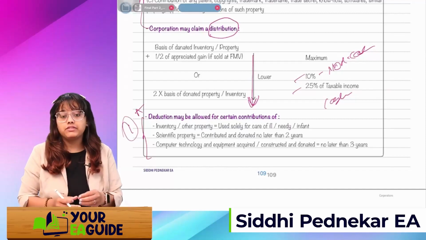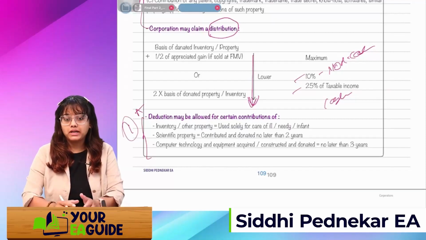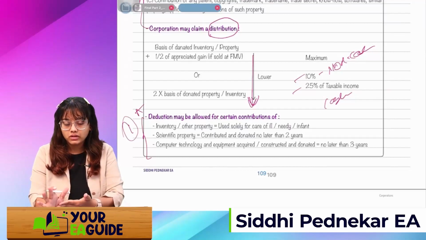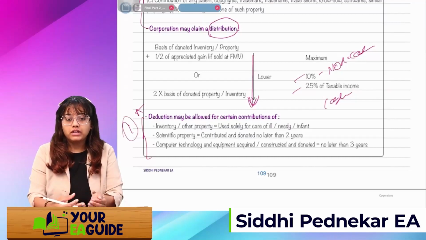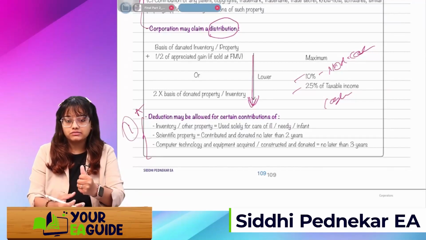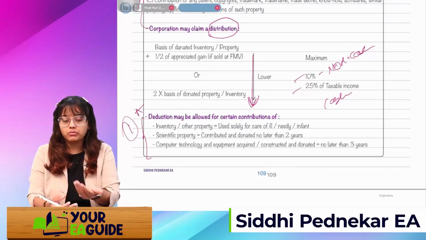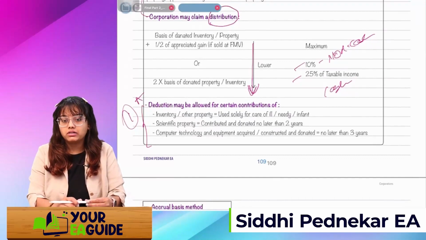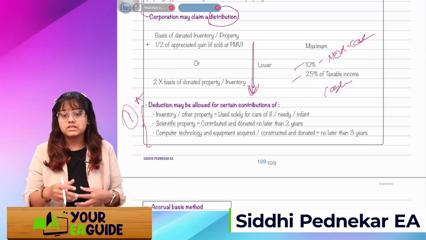Then scientific property, if it's a scientific property contributed and donated no later than 2 years, right? I have taken a scientific property, did some research work, but within 2 years I have contributed it, then I can get the deduction for that property. Then there's computer technology equipment acquired or constructed or donated.